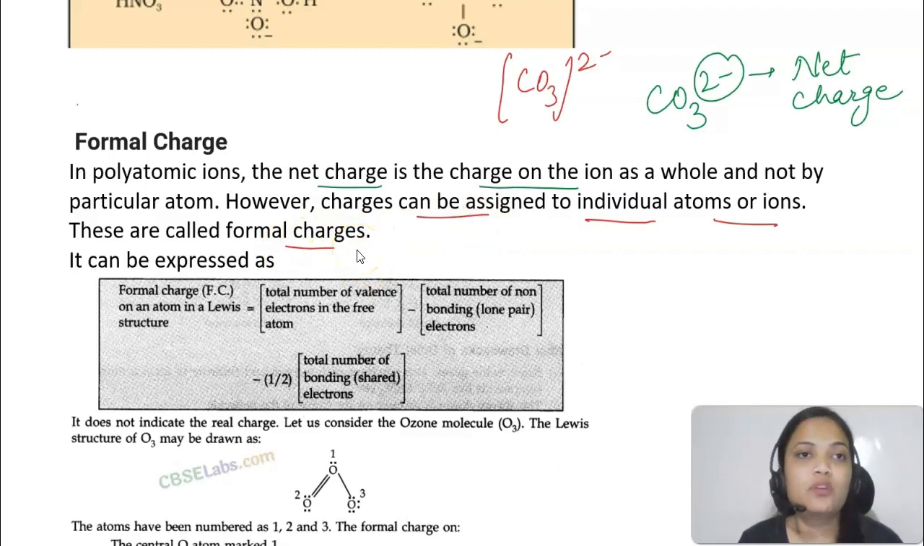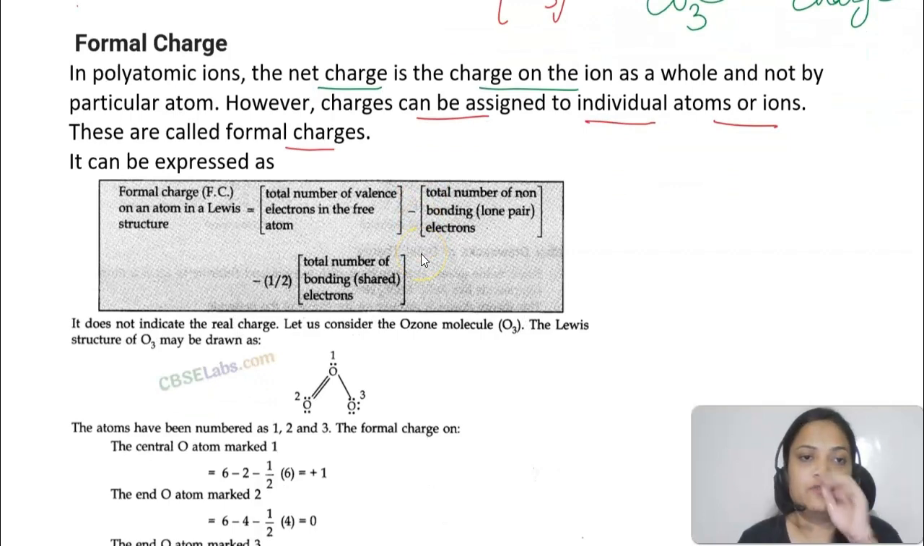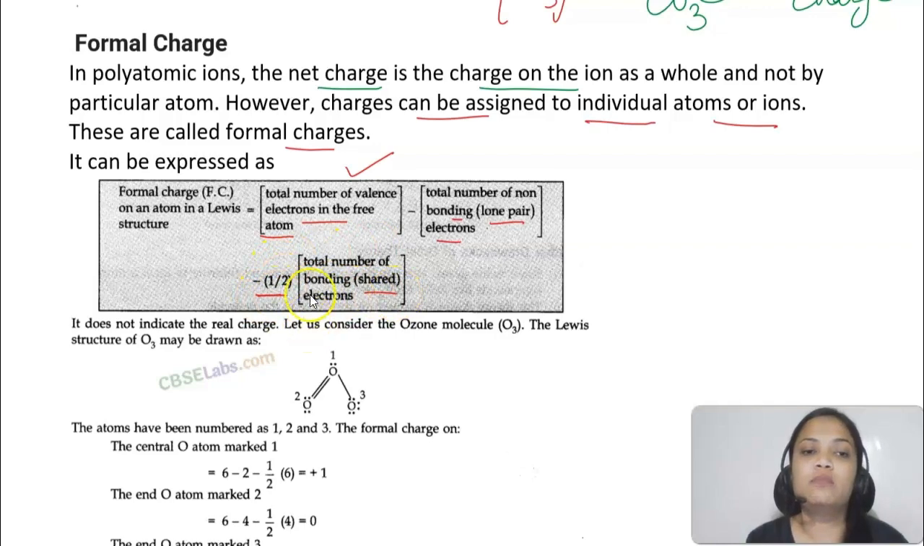Now what is the formula for calculating formal charge? This is also important from NEET point of view. It is equal to the total number of valence electrons in the free atom, for each atom you have to calculate, minus the total number of non-bonding electrons. I told you non-bonding electrons are called the lone pair of electrons, minus half of the total number of bonding electrons. Very easy formula.